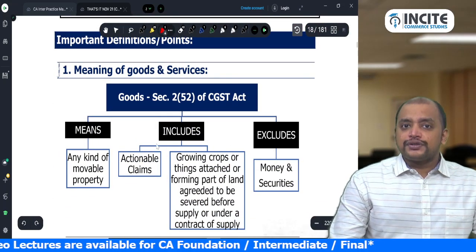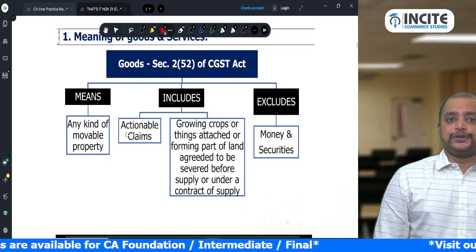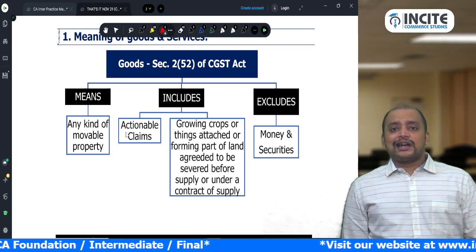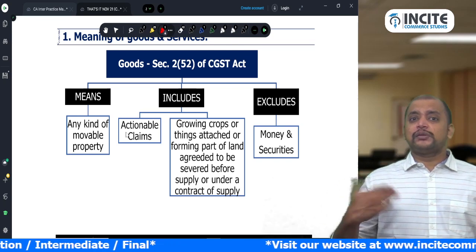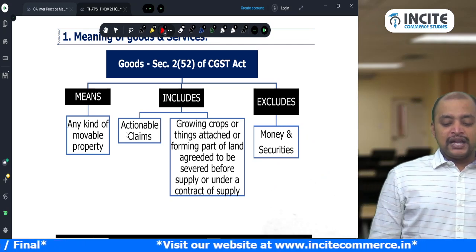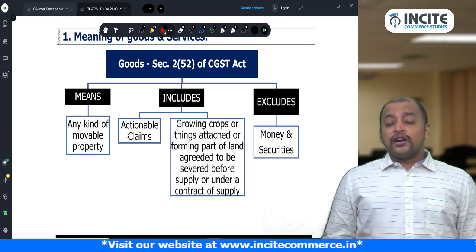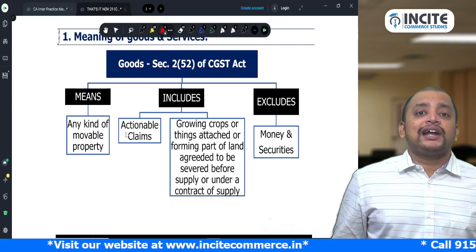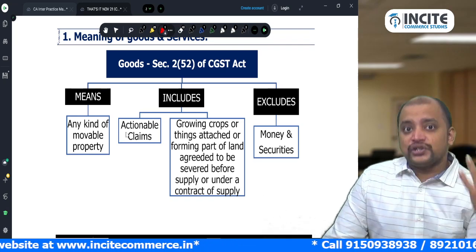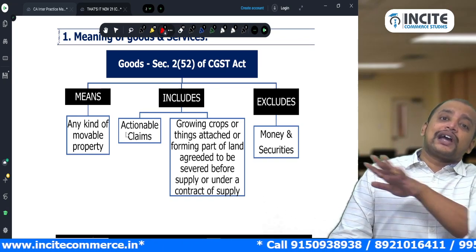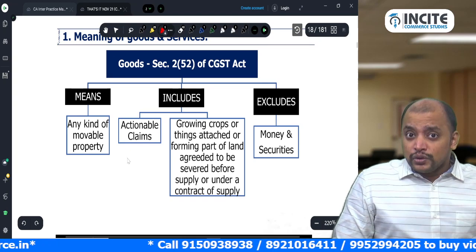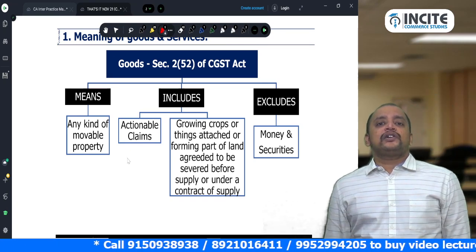So, meaning of goods. Goods are defined under section 2 clause 52. Goods means any kind of movable property. It includes actionable claims. Actionable claims are treated as goods, but only three are covered under supply: lottery, betting and gambling. Goods also includes growing crops or things attached to land agreed to be severed under a contract of supply. At the time of entering into the contract, it is attached to the earth, but at the time of delivery, we agree to cut it and deliver. So that is also coming under goods. And goods excludes money and securities. Money and securities are not treated as goods.